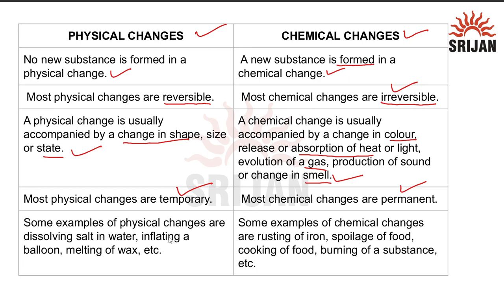Some examples of physical changes are dissolving of salt in water, inflating a balloon, melting of wax, or freezing of water into ice. Right? These all are physical changes, while chemical changes are rusting of iron, spoilage of food, cooking of food, burning of a substance, burning a matchstick. These all are chemical changes that cannot be reversed, and these changes are permanent.